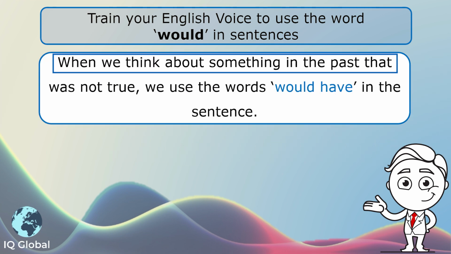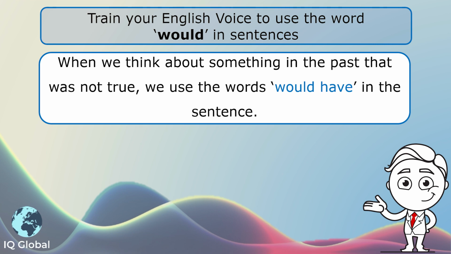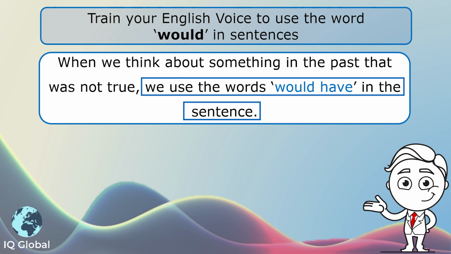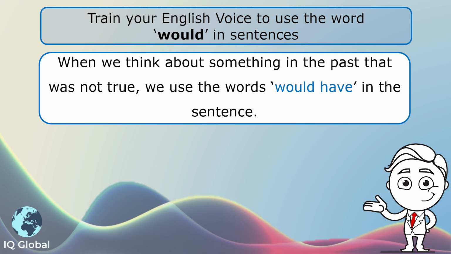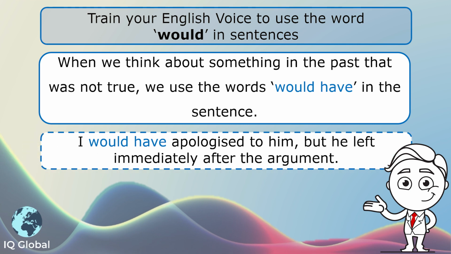When we think about something in the past that was not true, we use the words would have in the sentence. So have a look at the sentence example. I would have apologized to him, but he left immediately after the argument. Okay, so this is something that I'm thinking about in the past that's not true. So it didn't happen, but I would have apologized to him.